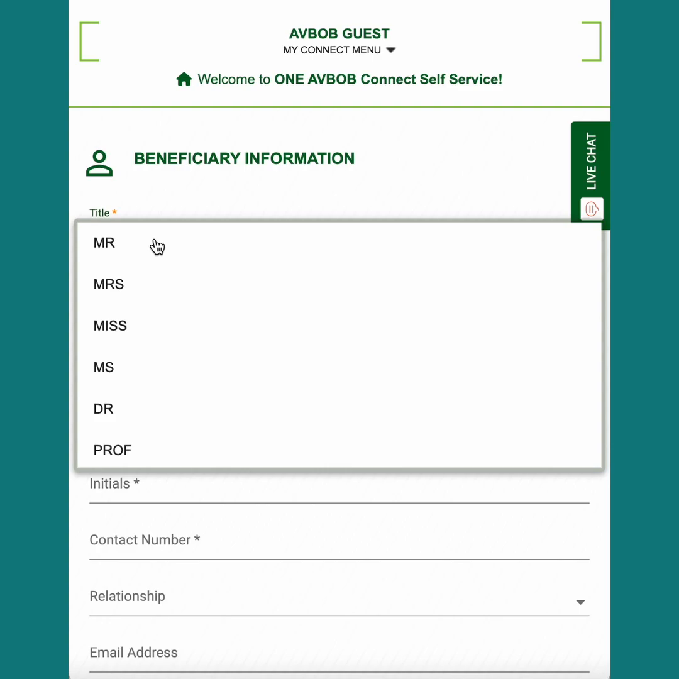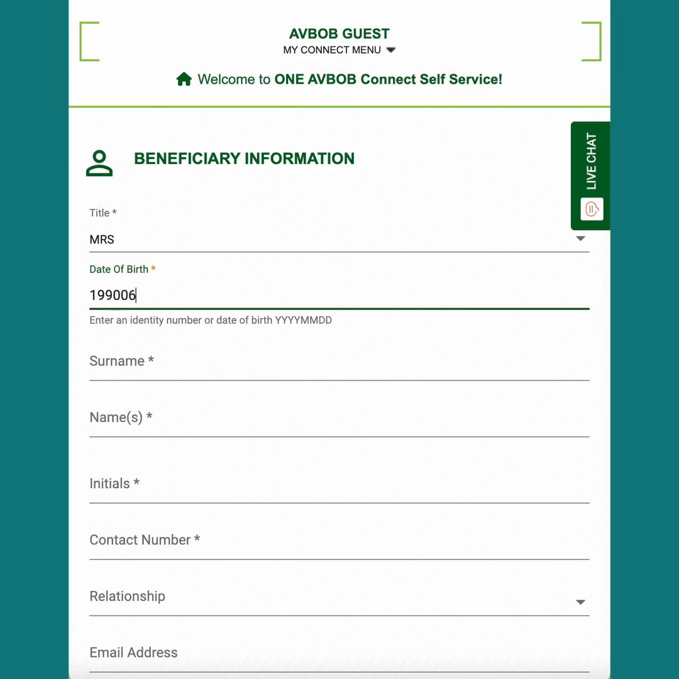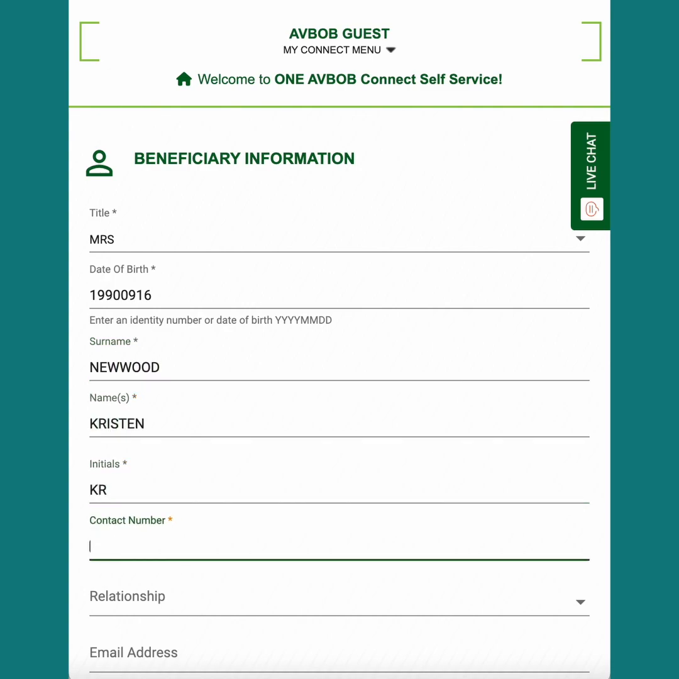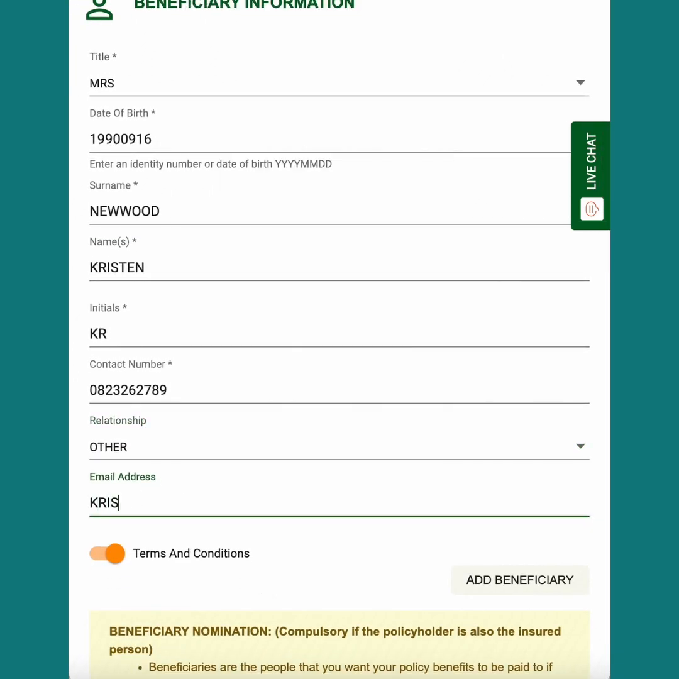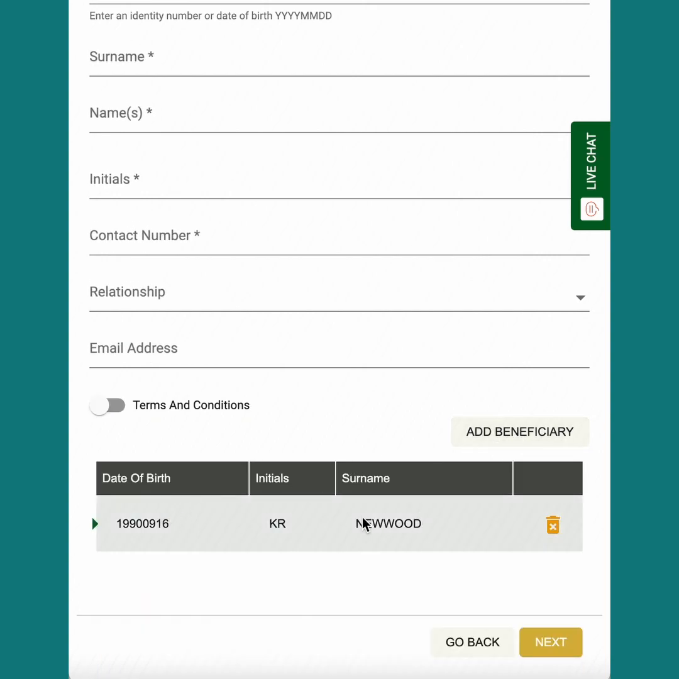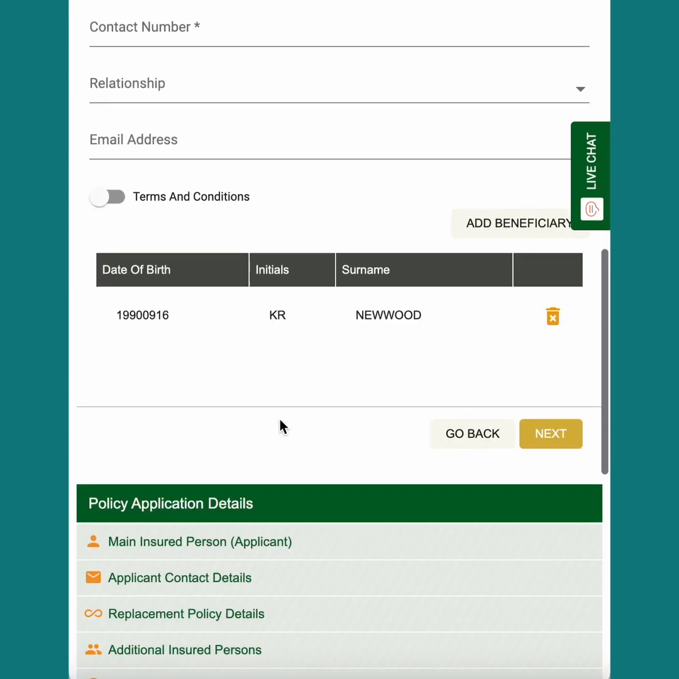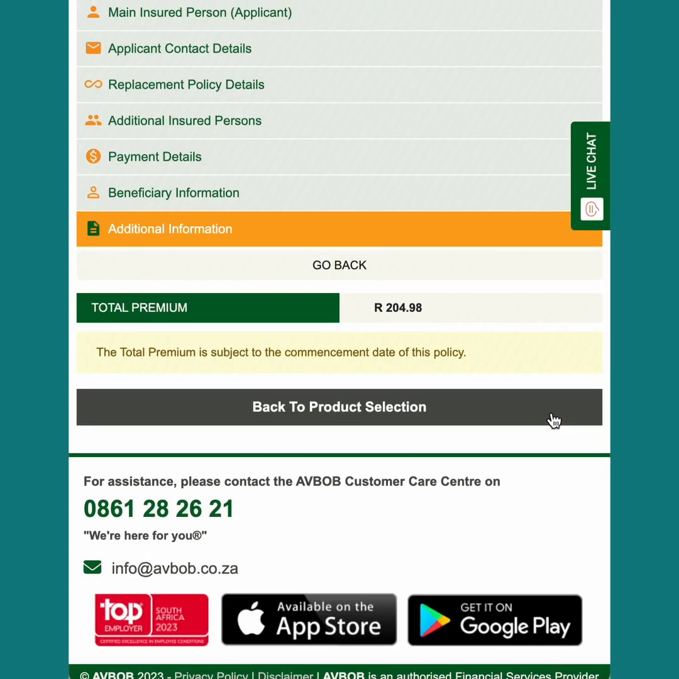Now we need to add some beneficiary details. So I'm going to add some details over here of someone that I would like to be the beneficiary. Now I need to click the Add Beneficiary button before I go on. You can see that my beneficiary has been added over here, and the form also then allows me to add more beneficiaries if you'd like. I'm just going to add the one and click the Next button.